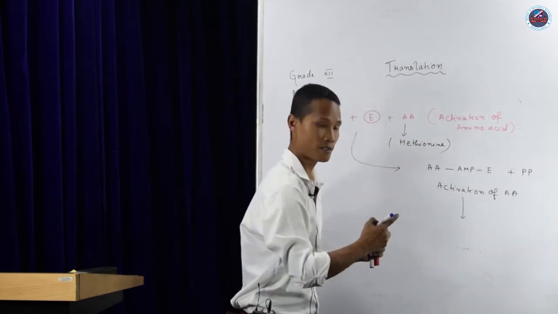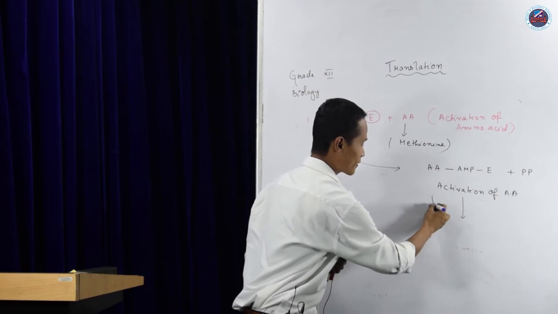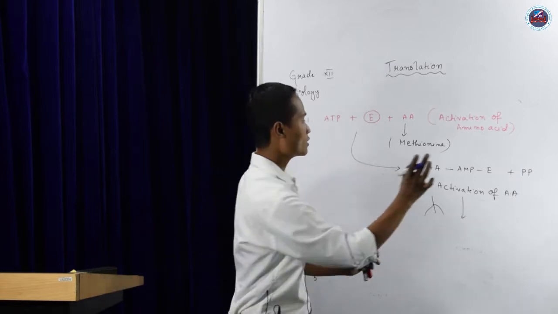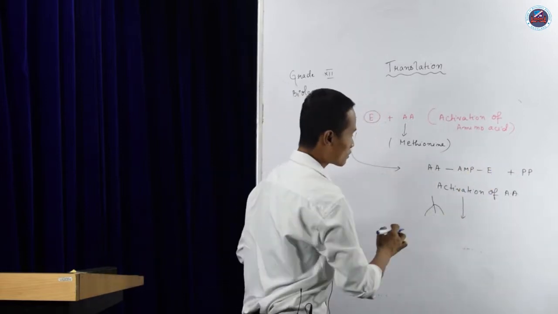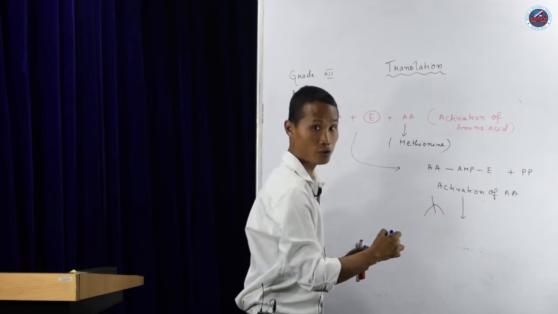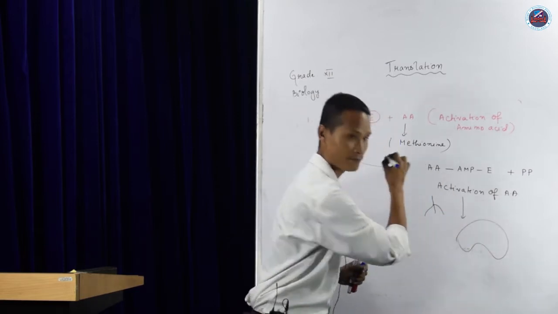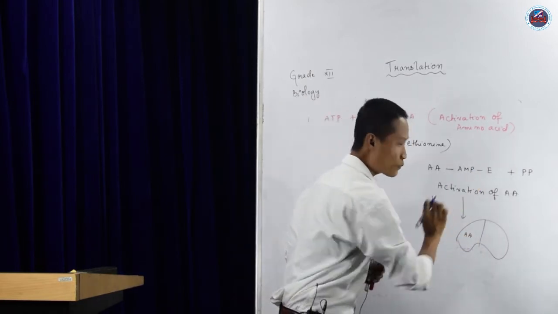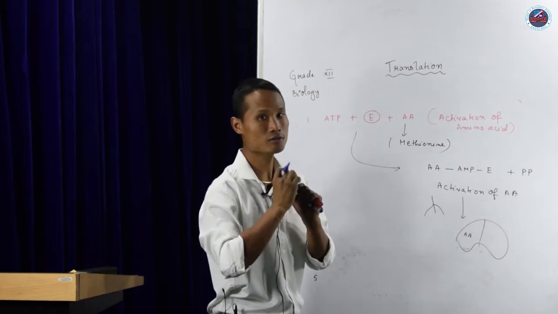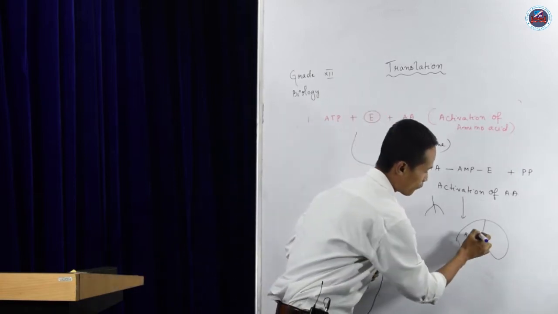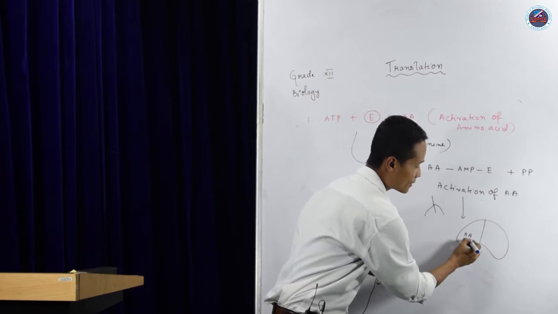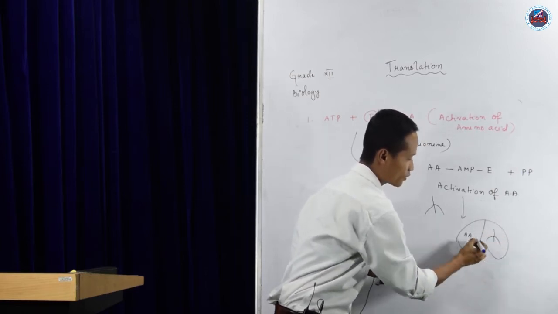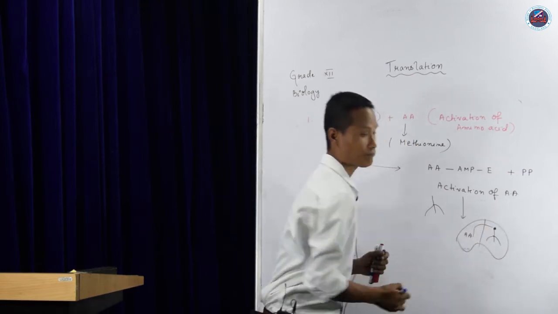Now your tRNA will come. I'll just draw your tRNA like this. Your tRNA will come and bind to this enzyme. This tRNA has an empty codon loop. So now this is your enzyme, your amino acid is there, and AMP is there. We need energy for the bond formation. Now this amino acid, and here will be your tRNA. Now this amino acid will be transferred here.